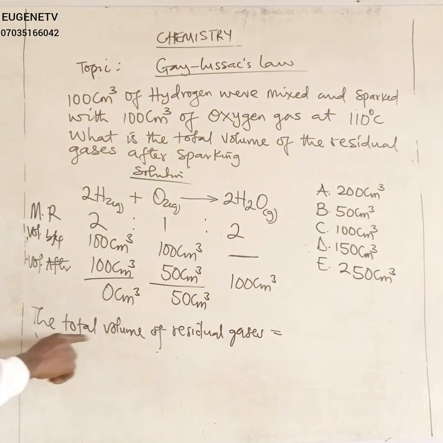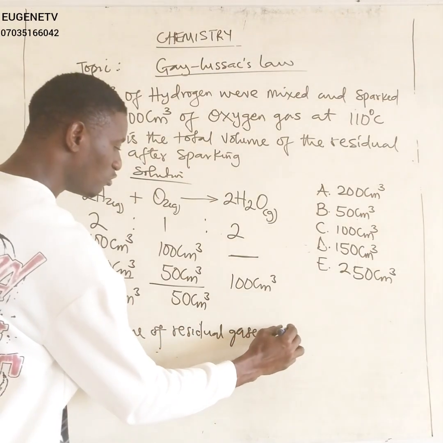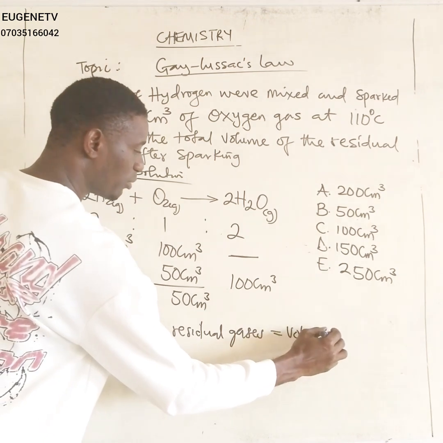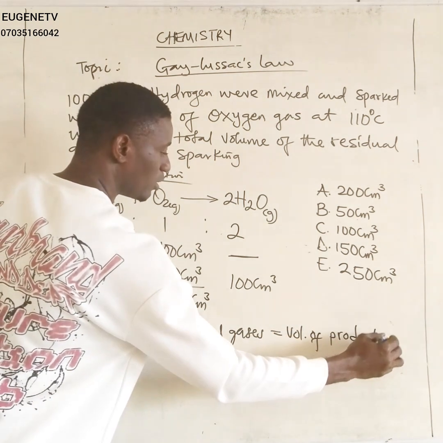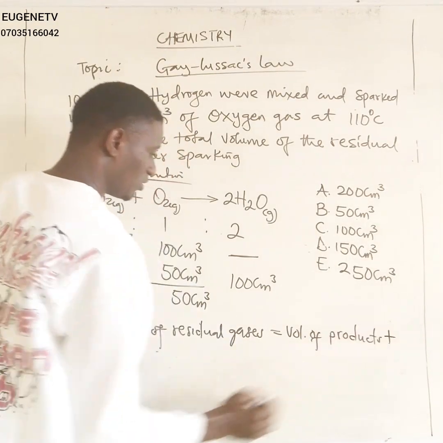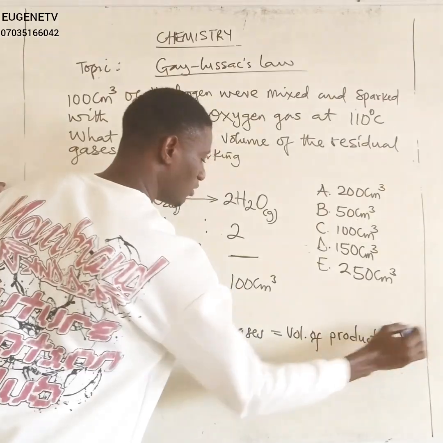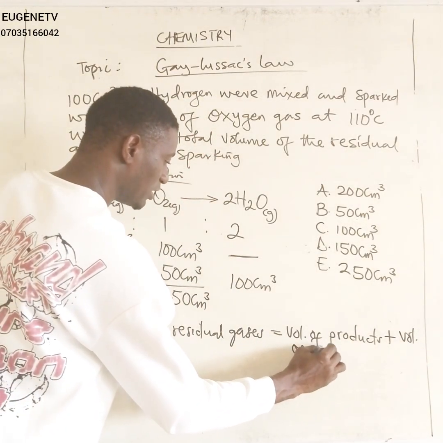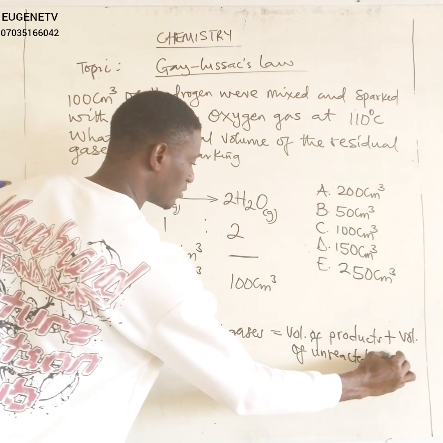Alright? So the total volume of residual gas is going to be determined by summing up the volume of product, which is 100 cm cube, and the volume of excess unreacted gas.